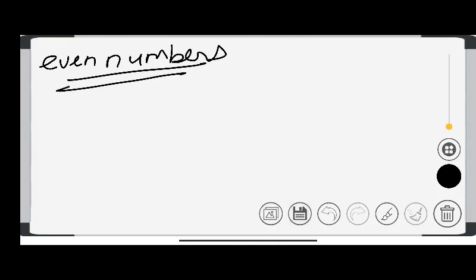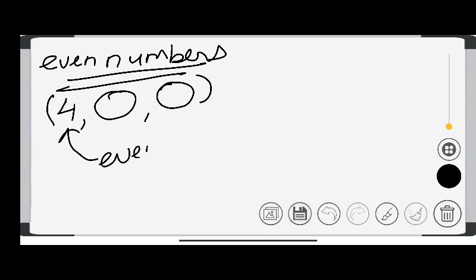So let's start with the even numbers. How to take? We are going to take the even triplets. For example, let's take the smallest number, 4. I don't know what the triplet of it is. I found that this is the smallest number which is even.